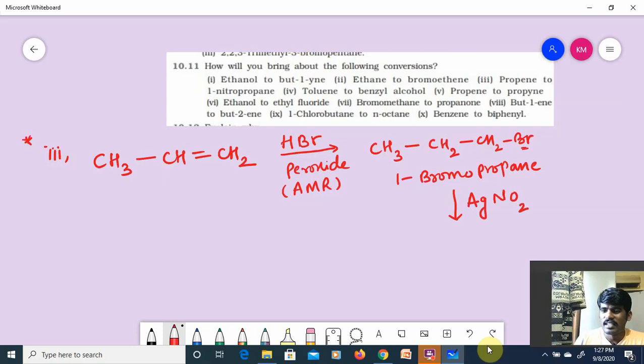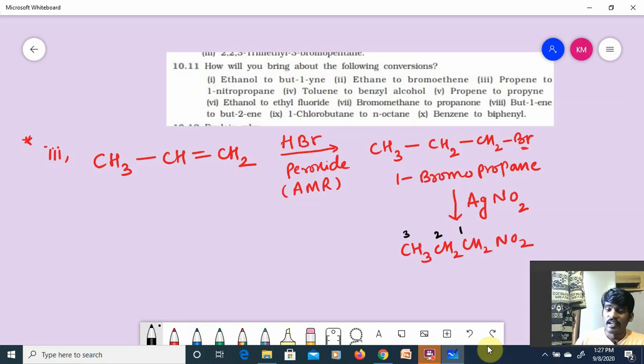With AgNO2, silver nitrite, sorry, CH3CH2CH2NO2. Check it there. 1-nitropropane, 1, 2, 3. This is 1-nitropropane. Understood the point, guys?